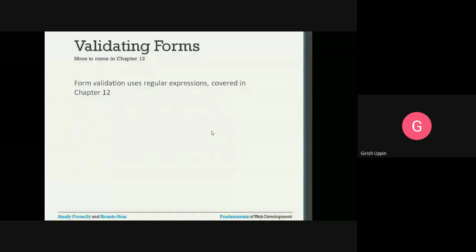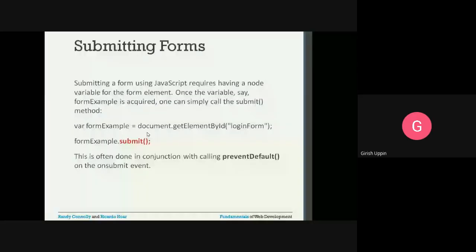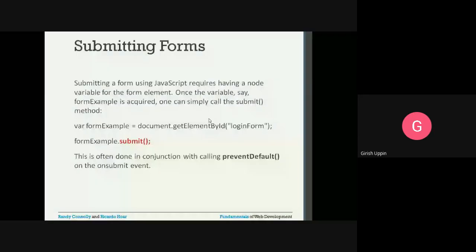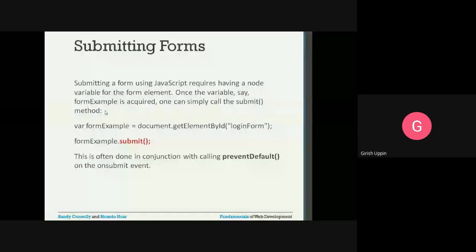Submitting a form. Submitting a form using JavaScript requires having a node variable for the form element. Once the variable, say formExample, is acquired, one can simply call the submit method. So for submitting using JavaScript, you have to get the form object first. Once you have the form object, you can directly call the .submit method.